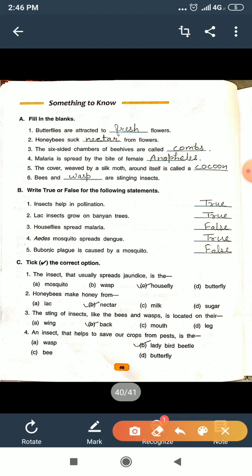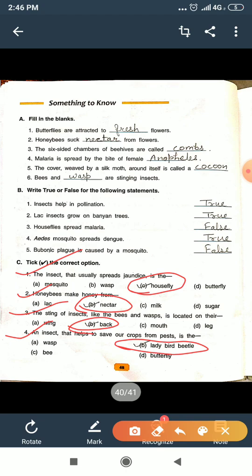Now come to C. Tick the correct option, C1. The insect that usually spreads jaundice is the housefly. Number 2: Honeybees make honey from nectar. Number 3: The sting of insects like bee and wasp is located on their back. And number 4: An insect that helps to save our crop from pests is the ladybird beetle. You will write the answer, ladybird beetle.